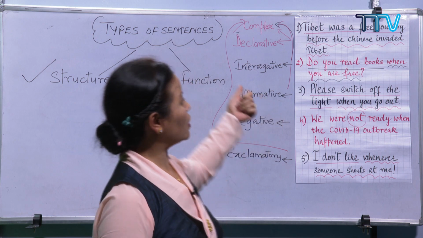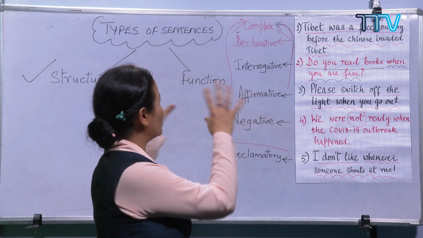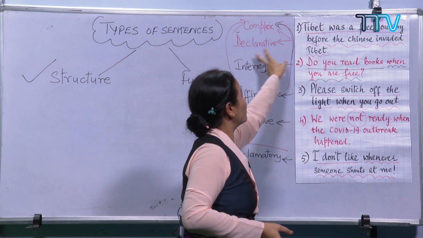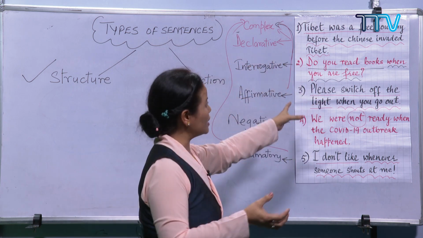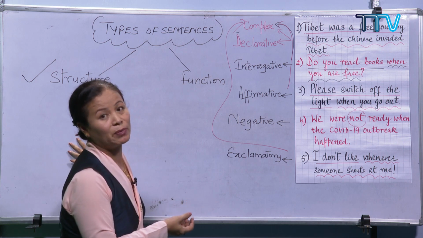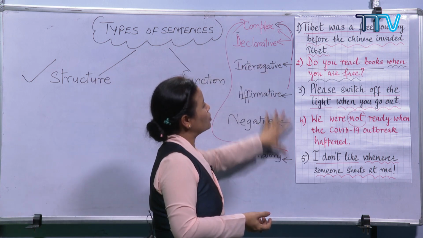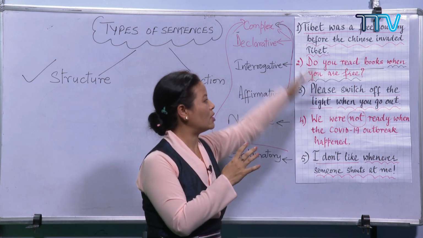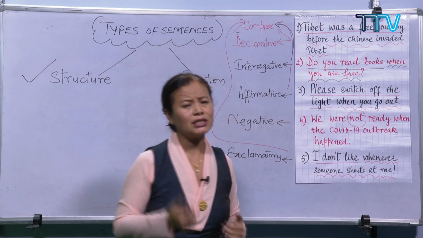And then we tried to look at how a sentence can function, the different functional aspect of a sentence other than the structural aspect, okay. Based on function, how a sentence can be different, though it may have the same structure. Because this is very important.